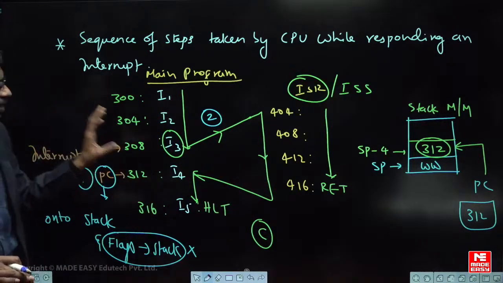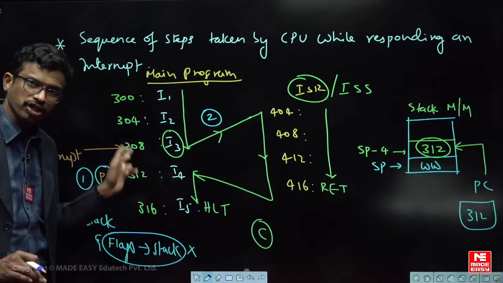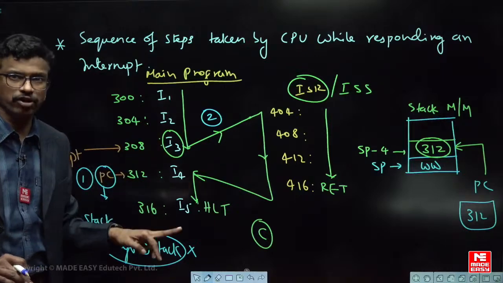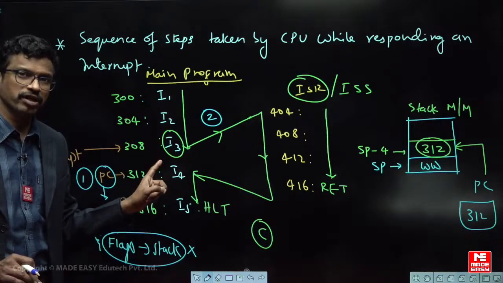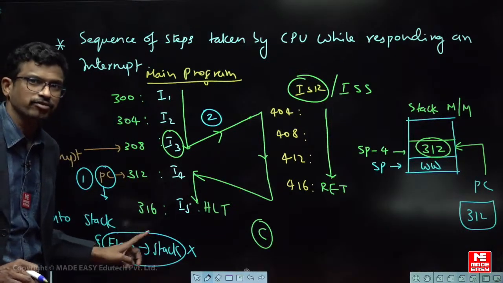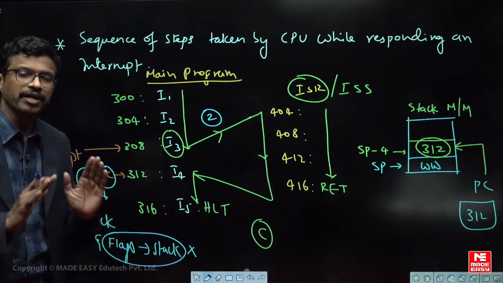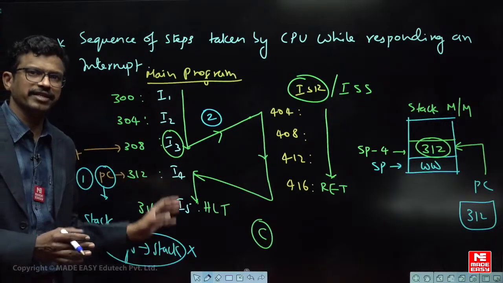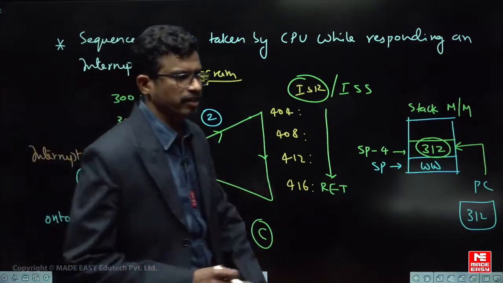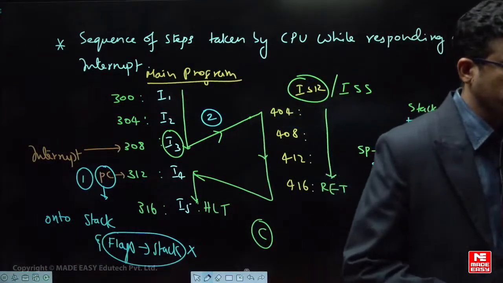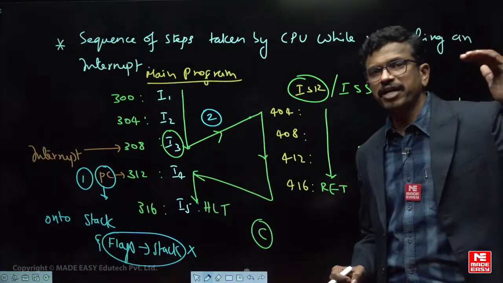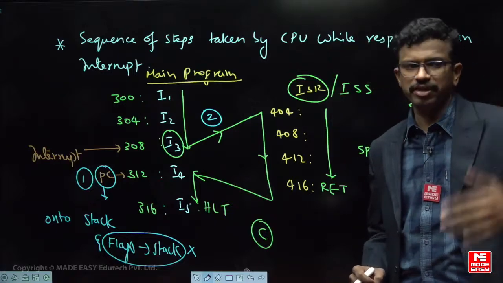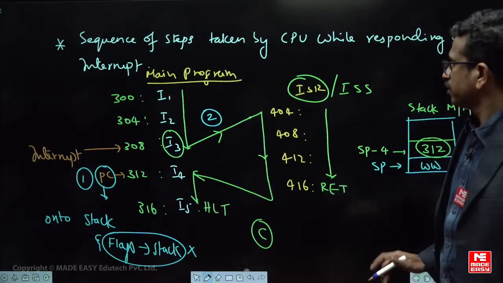So with respect to an interrupt, the next address is pushed onto the stack, and flags are also pushed onto the stack automatically, but with respect to the call instruction, flag status is not pushed onto the stack automatically. You have to write a separate instruction program to save the flag status into stack memory. So that is the point to understand here. Okay, so regarding interrupts, this is one good question which can be expected. Is it clear? Right. So like this you can follow.